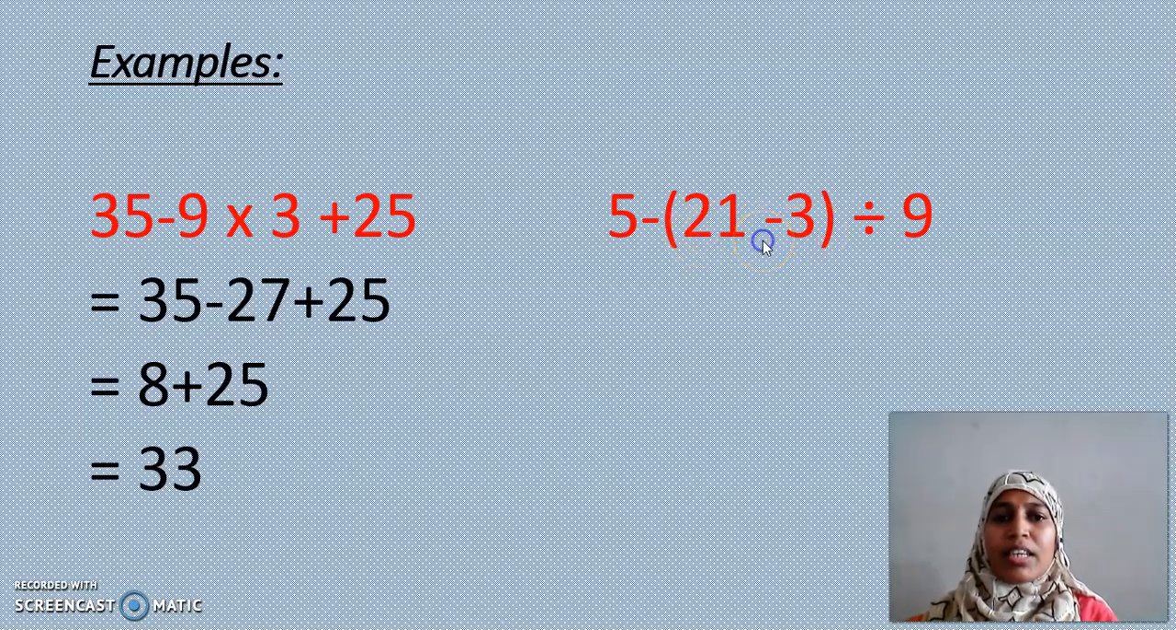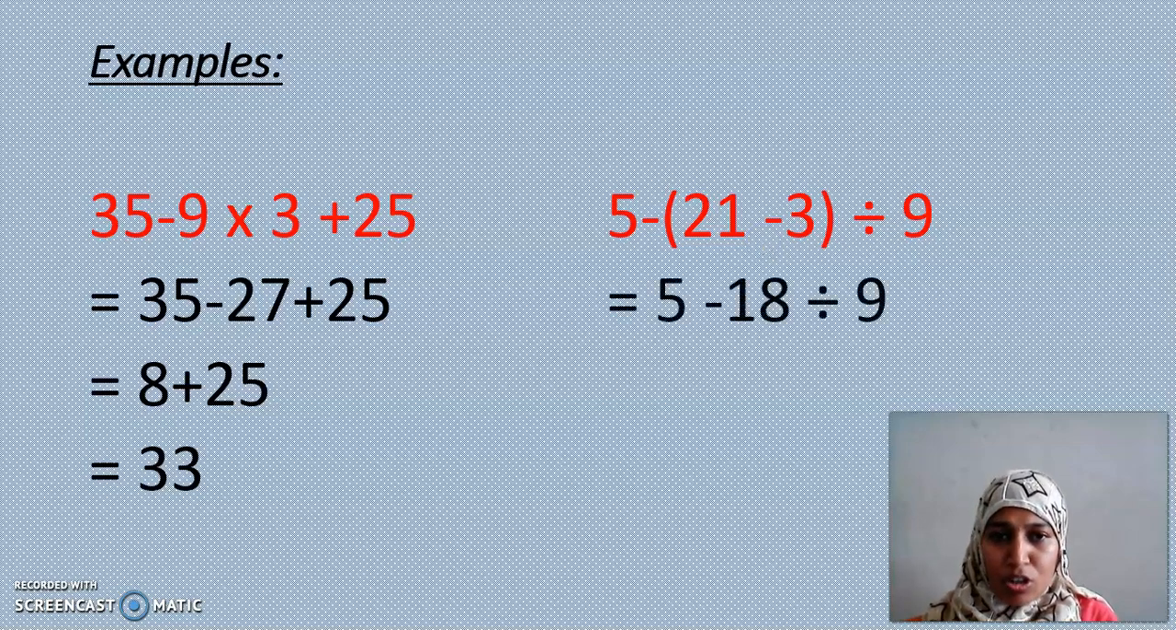So in the next step, I have 5 as it is, minus sign also as it is. If I simplify that bracket, 21 minus 3, what will I get? It is 18. So I wrote 18 divided by 9. So in the next step, how many operations do I have? Only two operations. Do I have minus and plus alone in this operation?